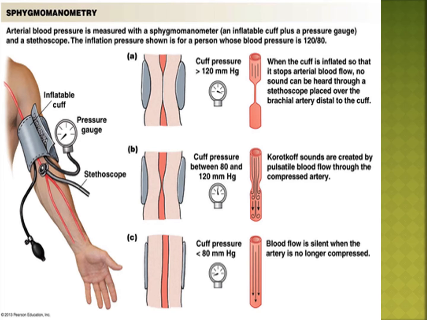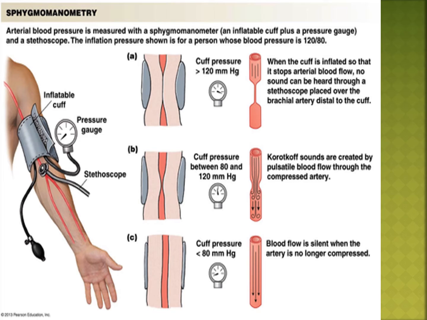The pulmonary artery carries deoxygenated blood to the lungs. The pulmonary vein carries oxygenated blood from the lungs to the left atrium.